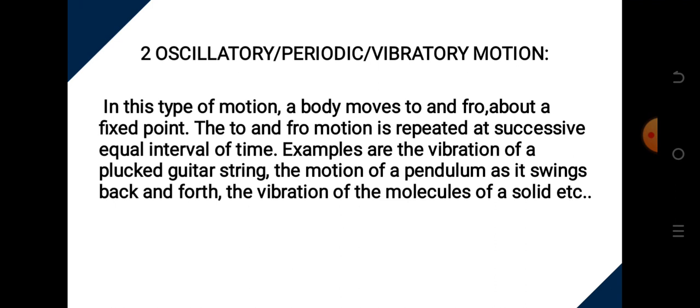Examples are vibration of a guitar string. When you hold the guitar and you pluck the string, you discover that it vibrates, it goes up and down, and it is repeated. Any motion of an object in that form is called a vibratory, periodic, or oscillatory motion. Another example is the motion of a simple pendulum. If I swing a simple pendulum, it swings to and fro, back and forth. The vibration of the molecules of a solid is also vibratory, periodic, oscillatory motion.